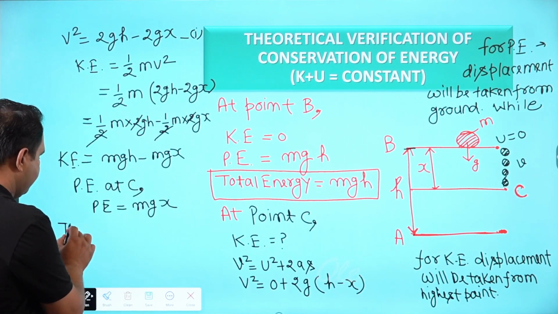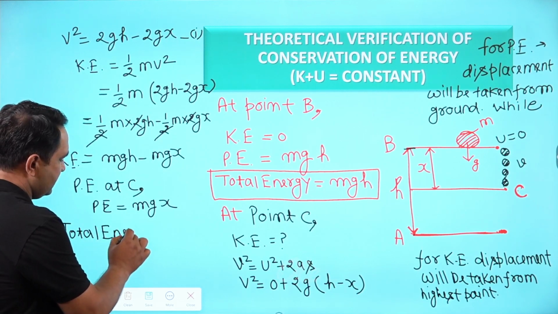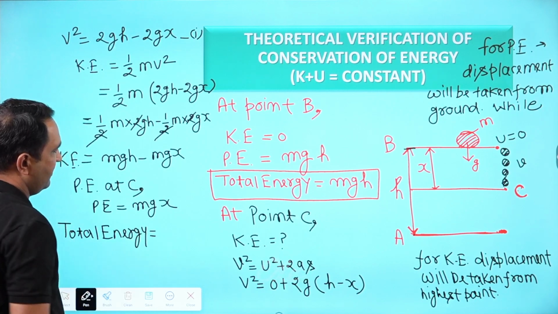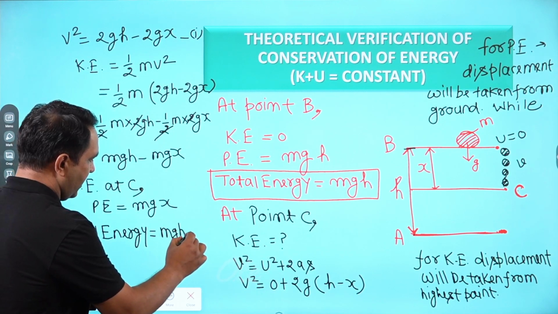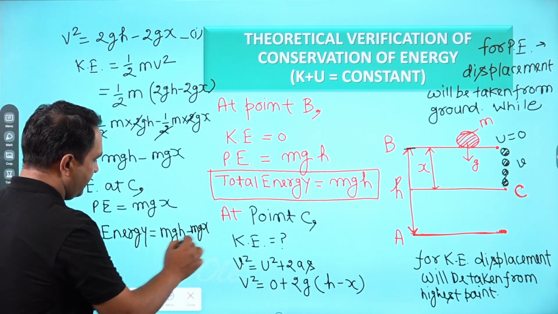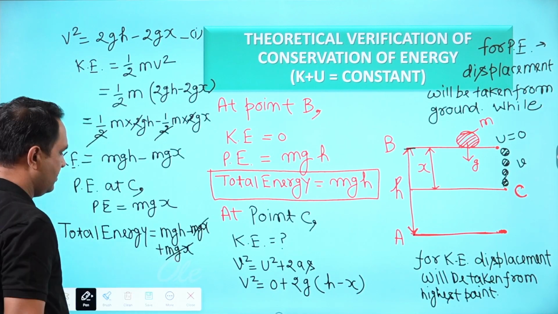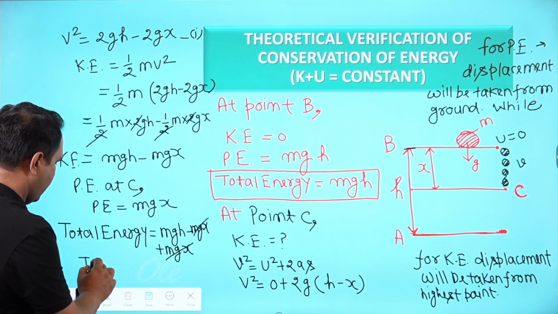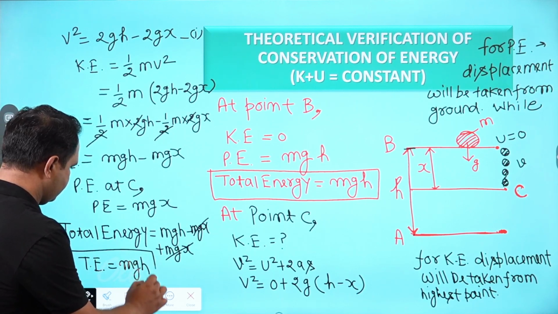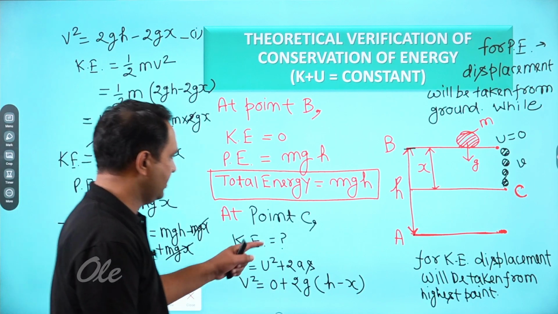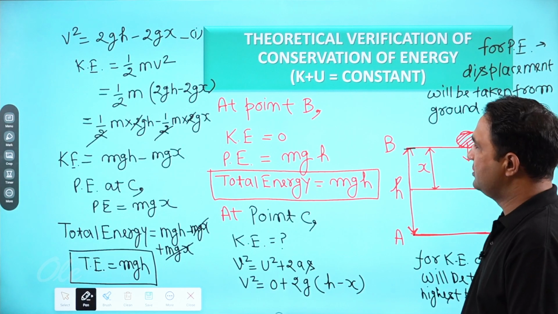So total energy will be, total energy is equal to kinetic energy plus potential energy. So what we will get? mgh minus mgx plus mgx. So these two will cancel out. So total energy will be mgh. This is total energy at point C. Have you got it? This will be the total energy at point C.